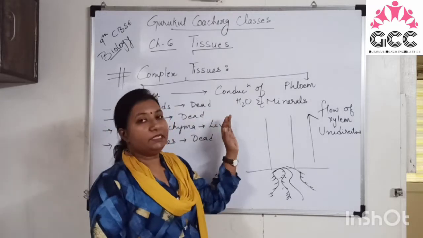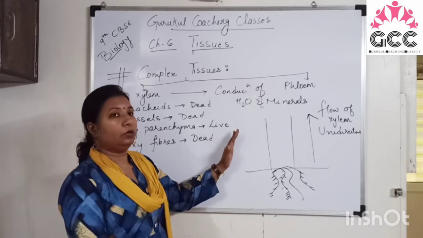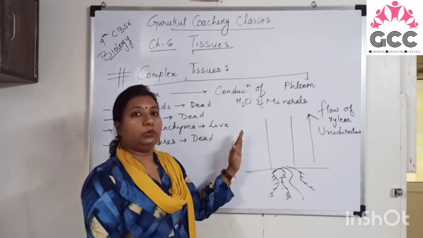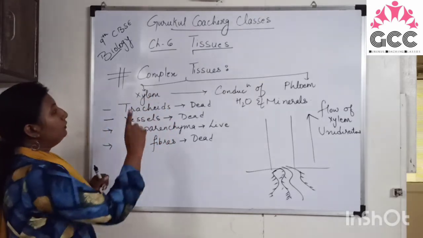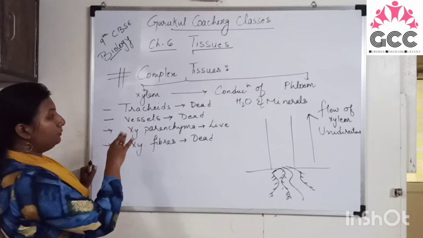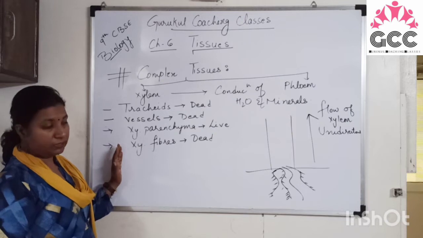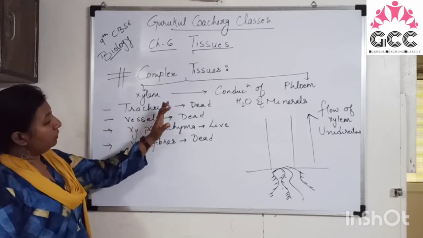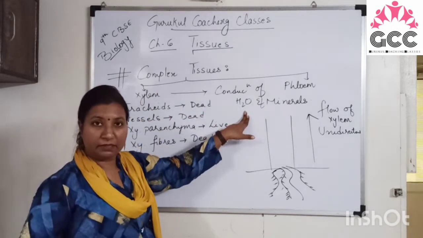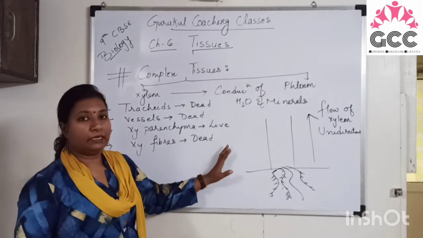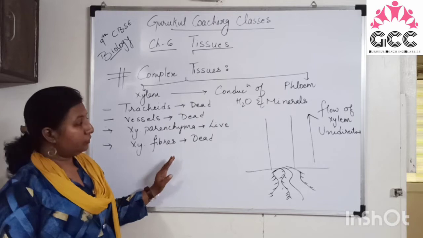So xylem is conducting water and minerals from the soil, and it will transport it to each and every part of the plant, right? Main components of xylem are tracheids, vessels, xylem parenchyma and xylem fibers. Out of these four components, three are dead. The main function of xylem is the conduction of water and minerals, and the flow of xylem is unidirectional, right? So these are the characteristic features of the xylem.